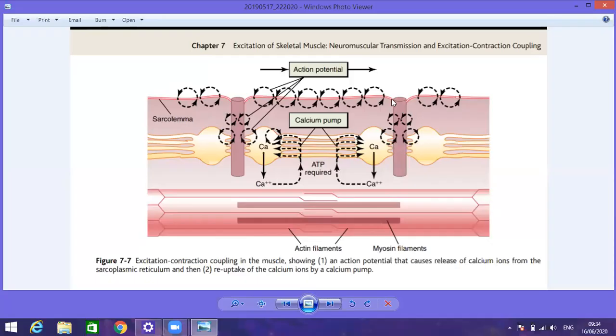Here is the basic principle of how the action potential causes the contraction. When the action potential spreads along the transverse tubule, there is transfer of that action potential to the membrane surrounding the endoplasmic reticulum. The endoplasmic reticulum is an important organelle of the cell or the muscle fiber.